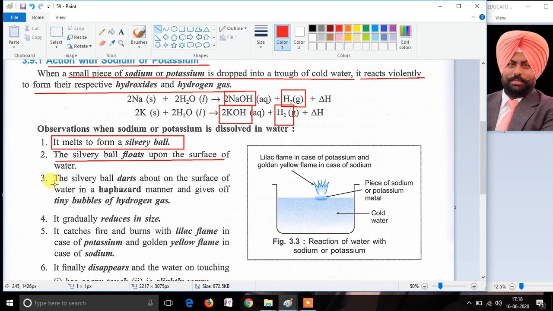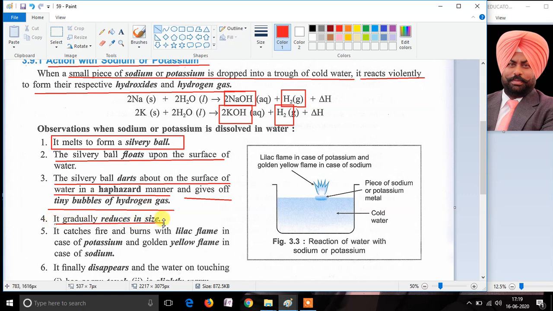The silvery balls dart about the surface of water in a haphazard manner. This means they jump on the surface of water and the direction of their darting or jumping is not specific. They can move in any direction. Movement in any direction is known as haphazard manner. When the silvery ball darts on the surface, it also gives off tiny bubbles of hydrogen gas. These silvery balls gradually reduce in size.